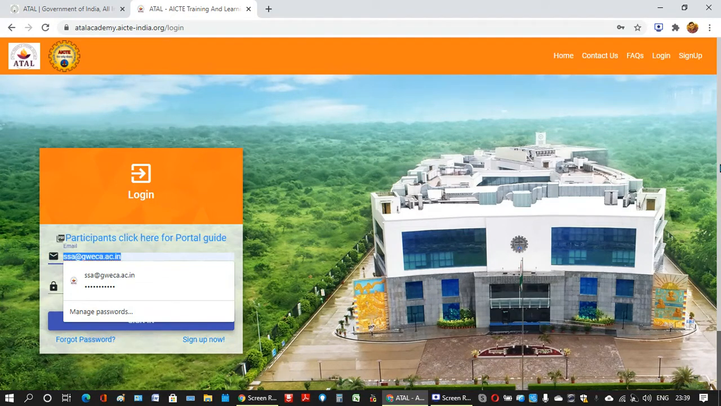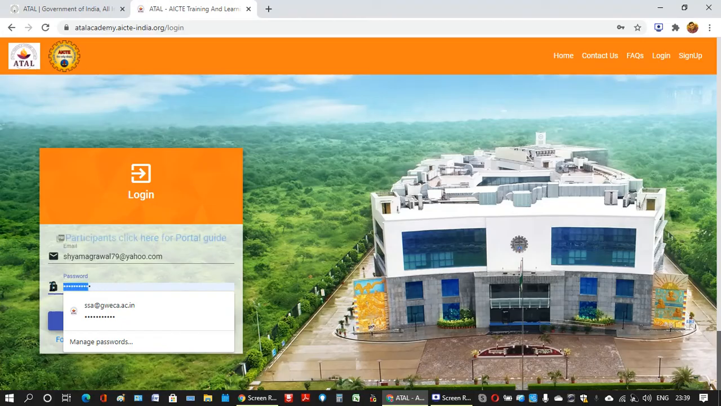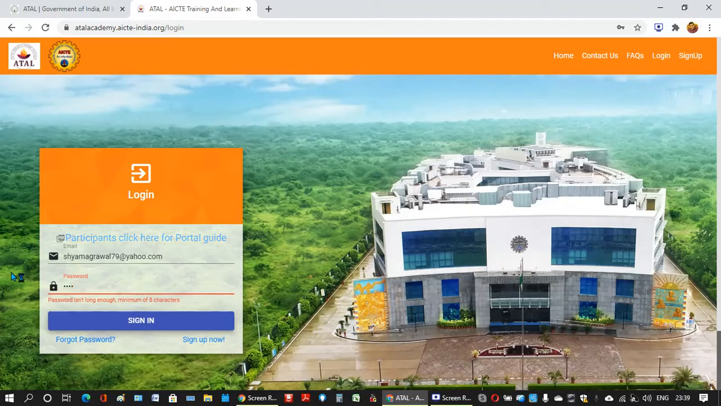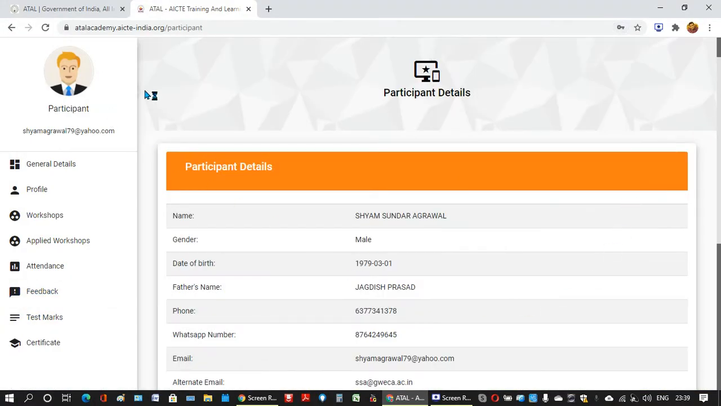Here I will enter my details as participant. Sham Agrawal 79 at yahoo.com. Say this is my email ID which I have provided as login, and I will enter the password and then sign in. See, this is how my account looks like. This is a participant's account.